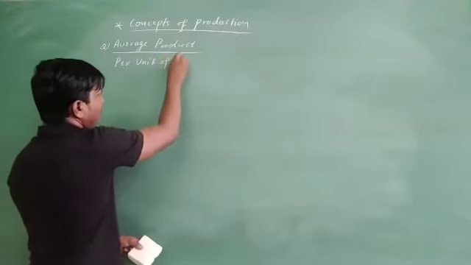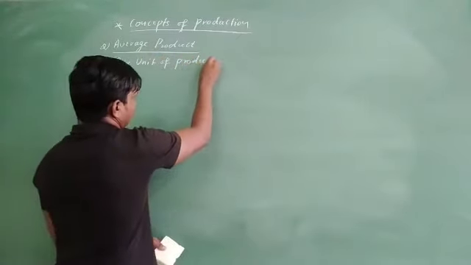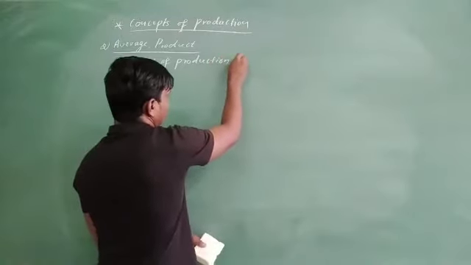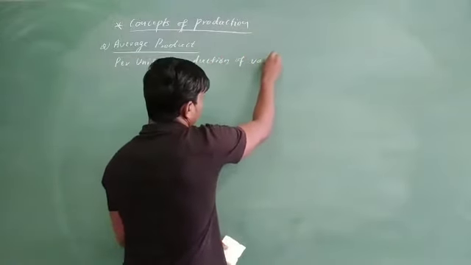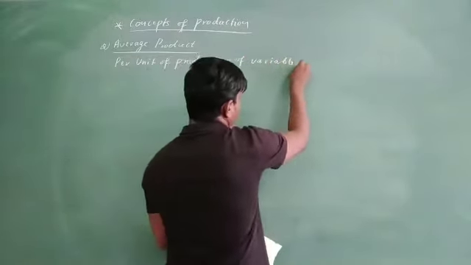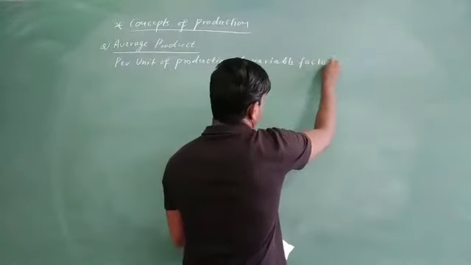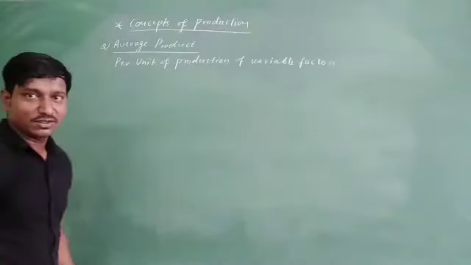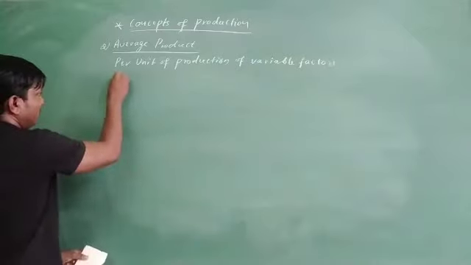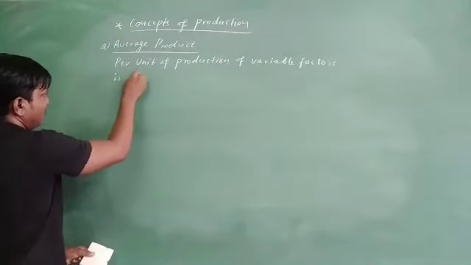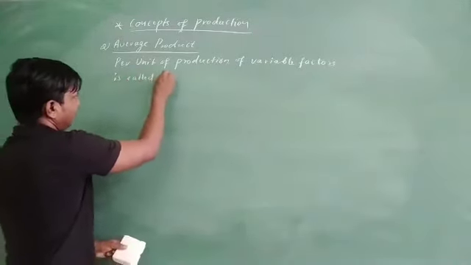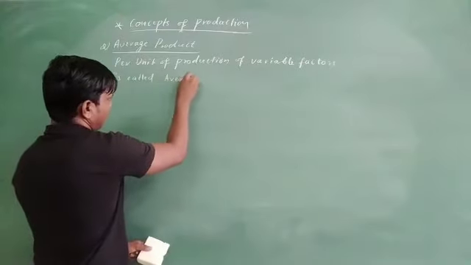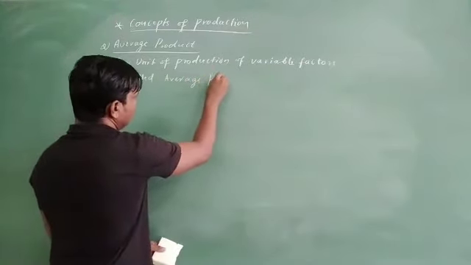So average product means per unit of production of a variable factor is called average product.